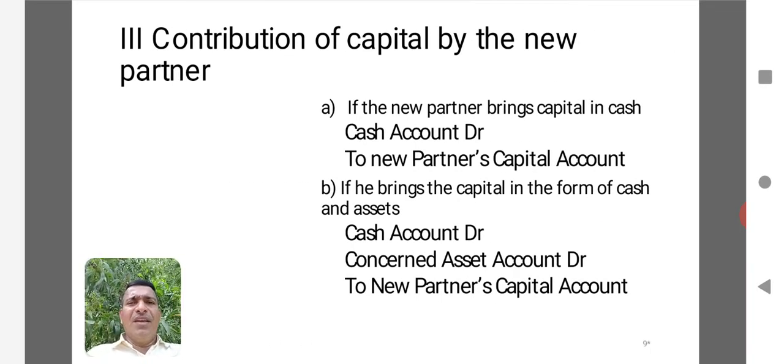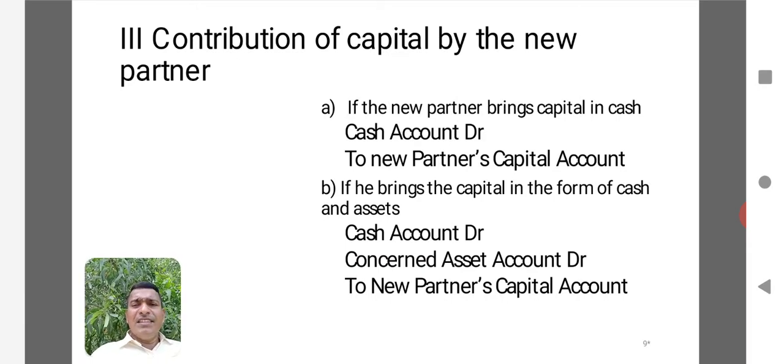Now, the third set of entries will be for contribution of capital by the new partner. When the new partner comes into the partnership firm, he will bring some capital, and whatever capital he brings should be accounted for. Let's assume he brings capital in the form of cash. When the partner brings capital in the form of cash, the entry will be cash account debit, in the sense that cash comes in, to new partner's capital account. It should be credited only to the new partner, because capital is brought in his own name and that will be carried forward to the revised balance sheet.